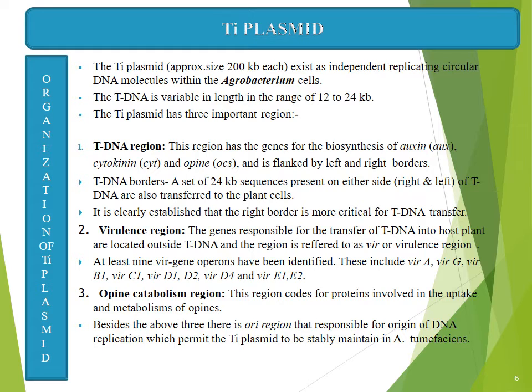Each of these genes synthesizes proteins, and all these proteins have a respective role in the transfer of tDNA from Agrobacterium tumefaciens to plant chromosomes.